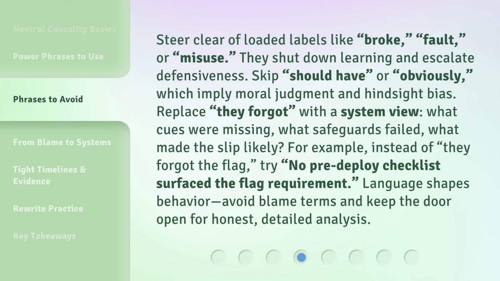Replace they forgot with a system view. What cues were missing? What safeguards failed? What made the slip likely? For example, instead of they forgot the flag, try no pre-deploy checklist surfaced the flag requirement. Language shapes behavior. Avoid blame terms and keep the door open for honest, detailed analysis.